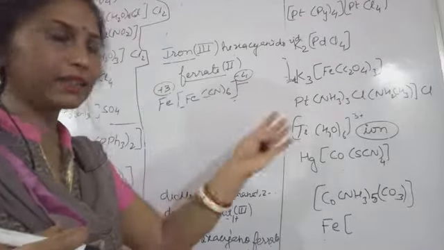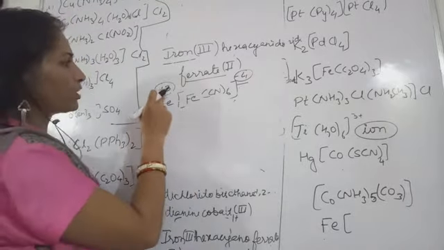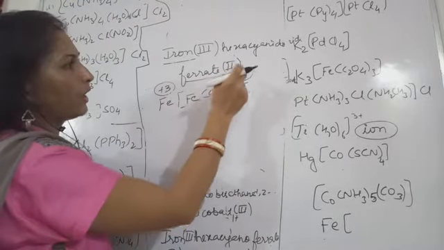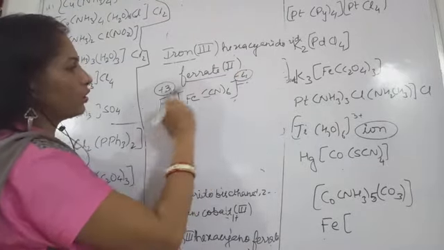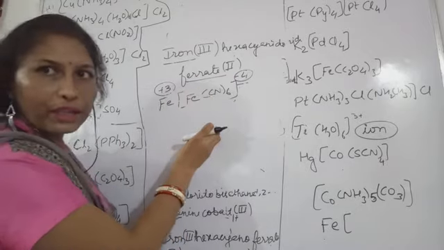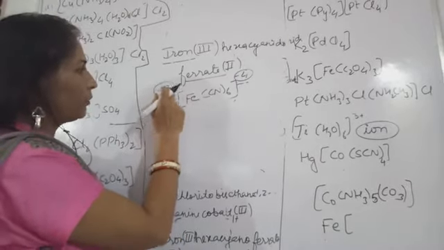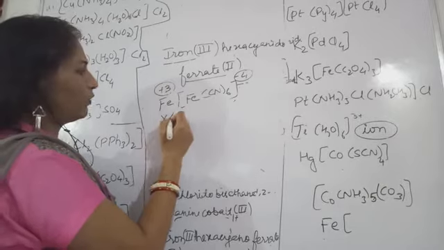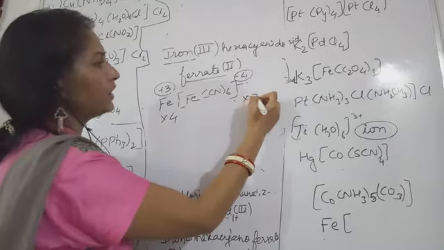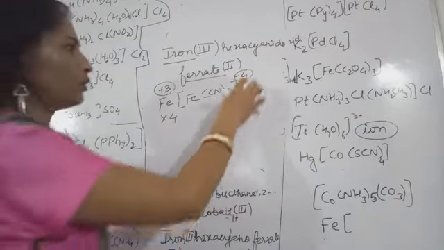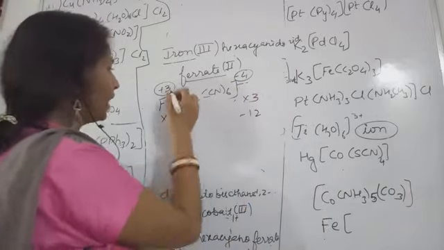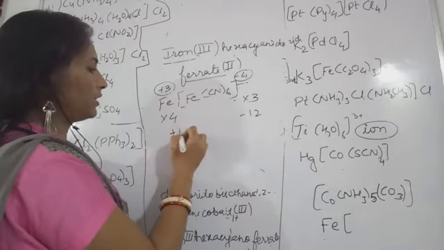Here you have positive 3 and -4, so you will have to equate them. Multiply this with 4 and this with 3. Four 3s are 12, so -12, and this is also four 3s, so +12.